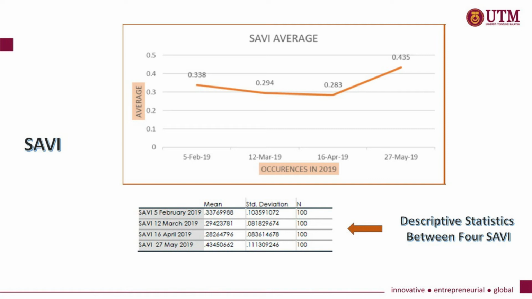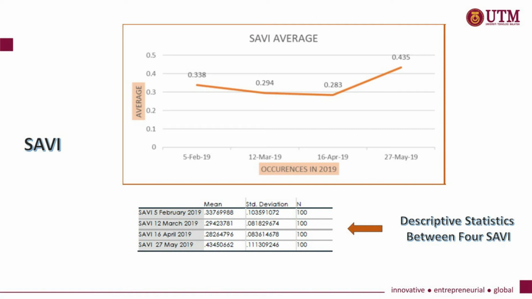The date before the occurrence, 5 February 2019, shows an average of 0.338, where the trend line decreased during the occurrence on 12 March 2019 to an average SAVI value of 0.294, and it continued to fall to 0.283 until 16 April 2019.